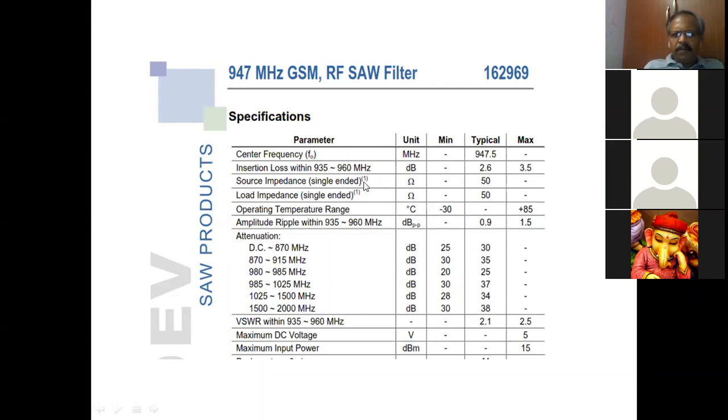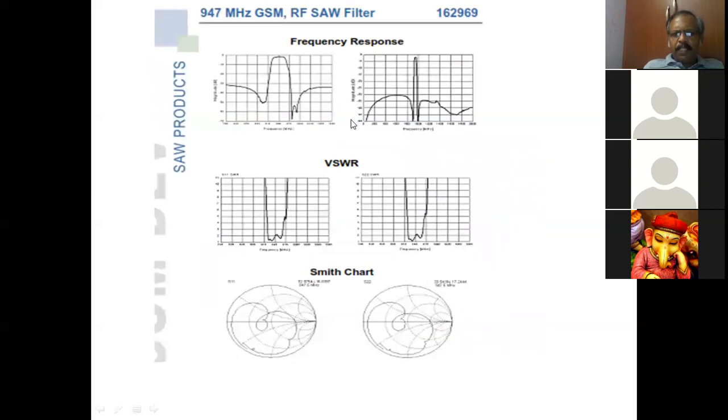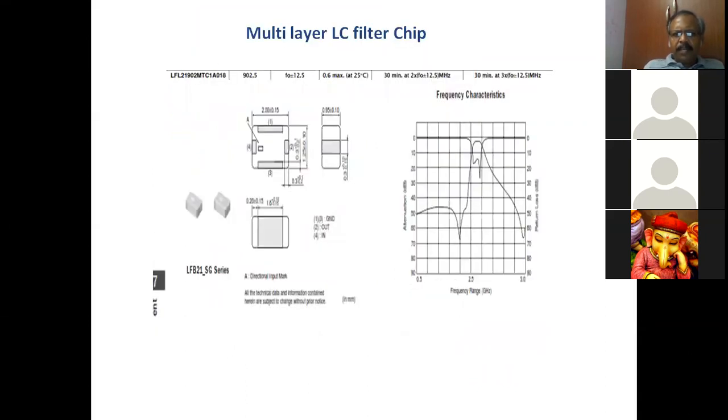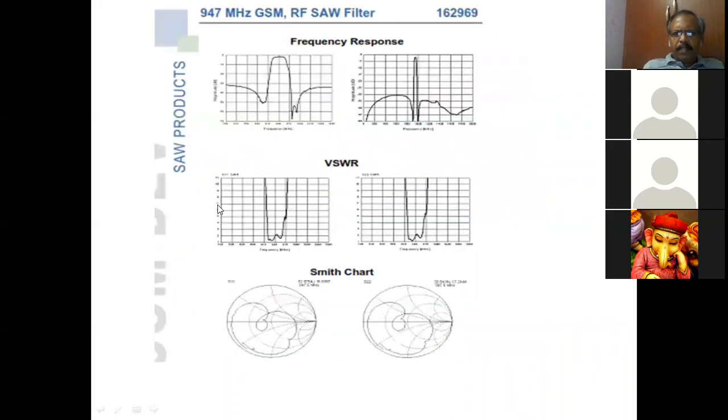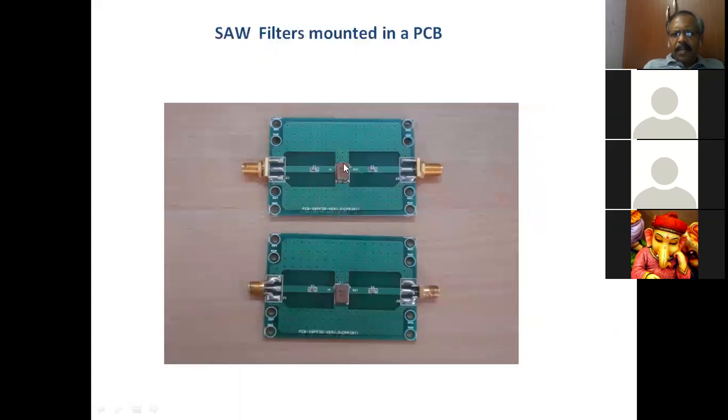This is a surface acoustic wave filter, and for its frequency response, mostly they give the impedance in a Smith chart. So this is the frequency response and impedance, and this is the size of the LC filter chip, very small size. This filter is a component given by the manufacturer, a surface mount device. Over that, this board design has been made for operating this filter at higher frequency.